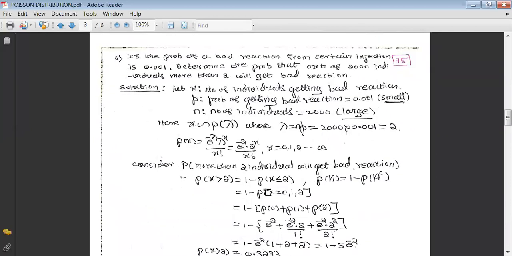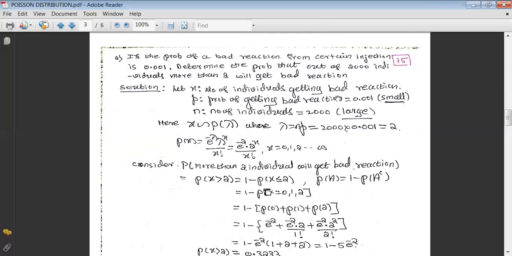Now let us go to the second one. And the problem is like this. If the probability of a bad reaction from a certain injection is 0.001, determine the probability that out of 2000 individuals, more than 2 will get a bad reaction.